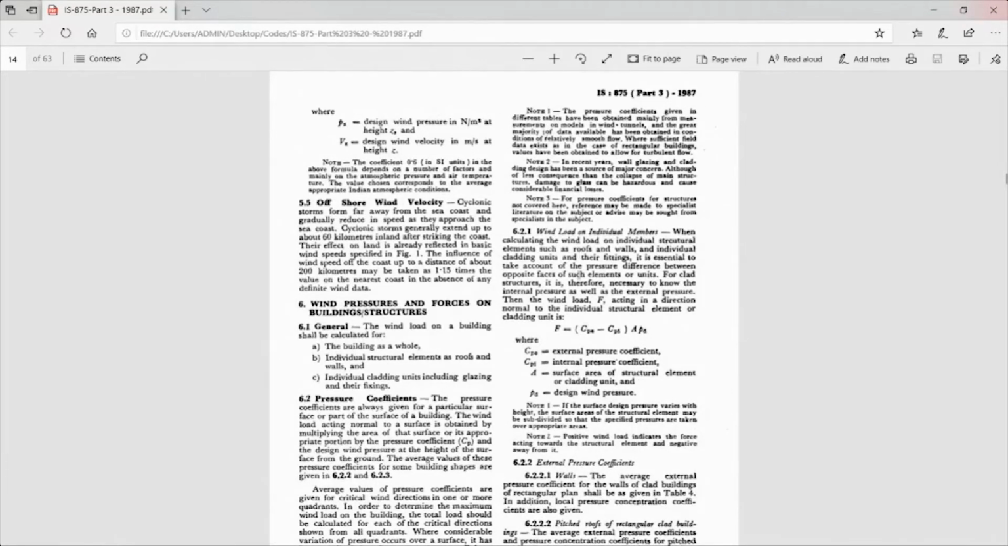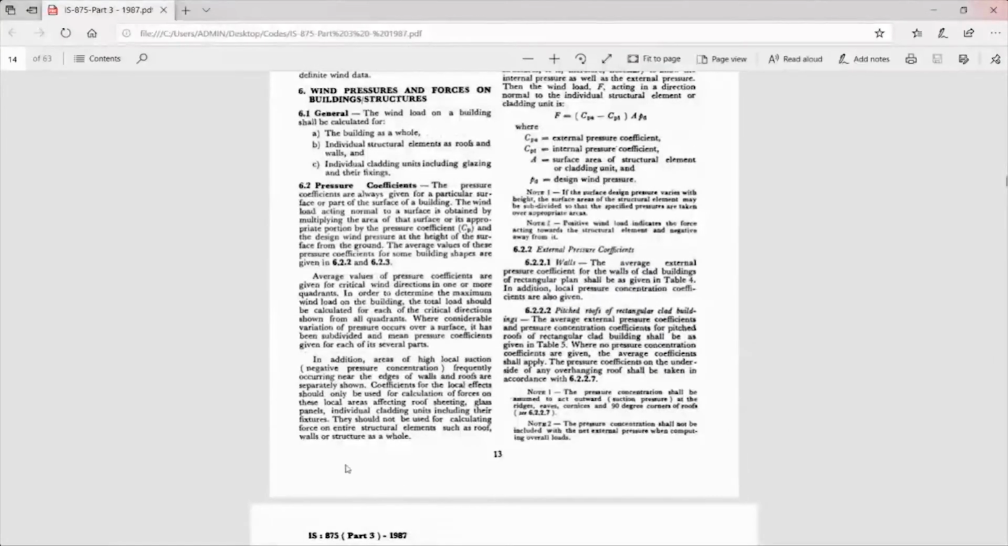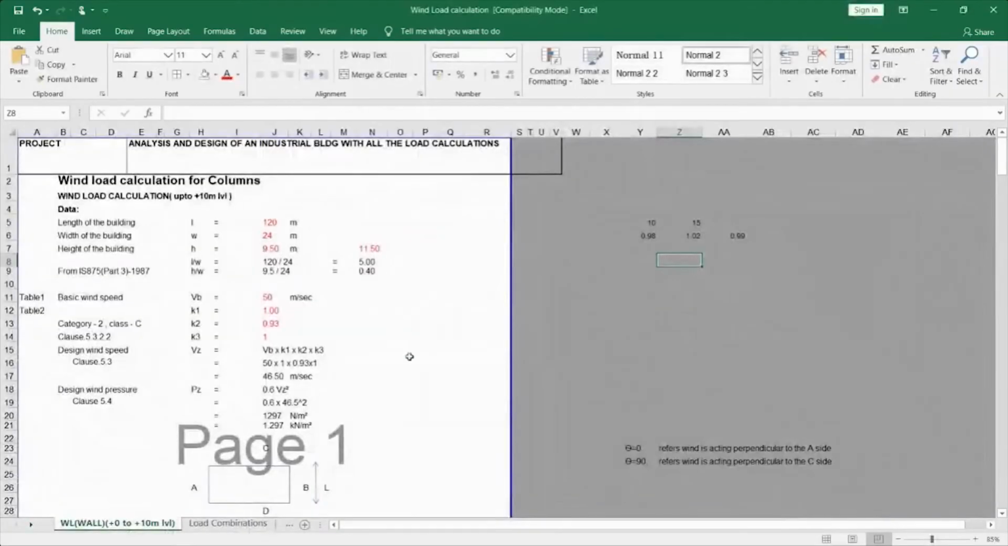And the main formula which you have to keep in mind is this. F is equal to (Cpe minus Cpi) into A into Pd, where Cpe and Cpi are the external pressure coefficient and internal pressure coefficient, A is the surface area of the structural element or cladding, and Pd is the design wind pressure. I'm going to show you a sample worksheet where we have calculated the wall.